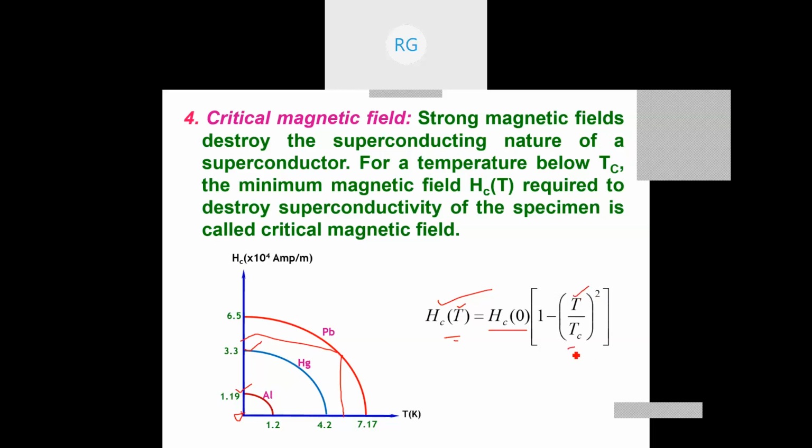Whereas Tc is the critical temperature of the given superconductor. That means for lead, Tc is 7.17. At 0 K, the field is 1.19, suppose, and thereby at any other temperature you can calculate using this. This is one of the most important relations to find the various magnetic fields when you change the applied external field, whether it is a superconductor or not. So it is useful in solving many problems.